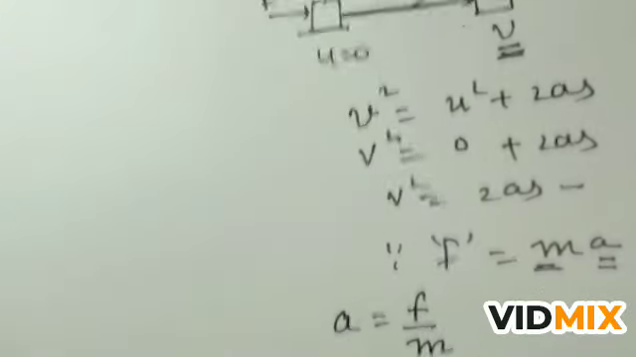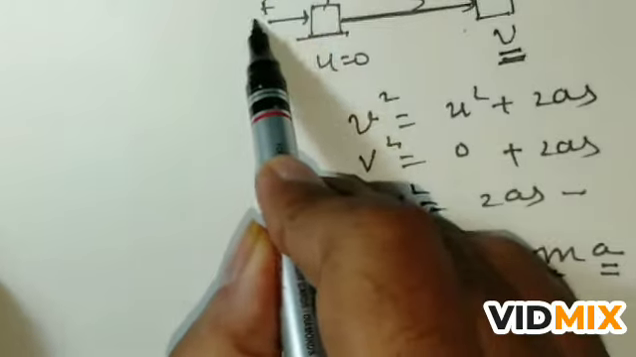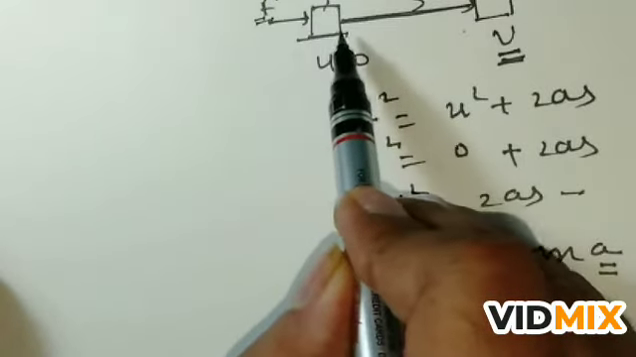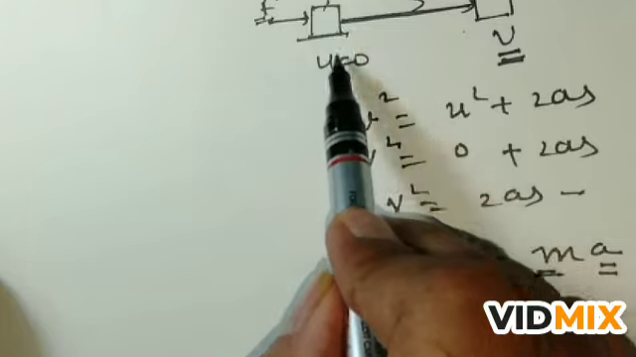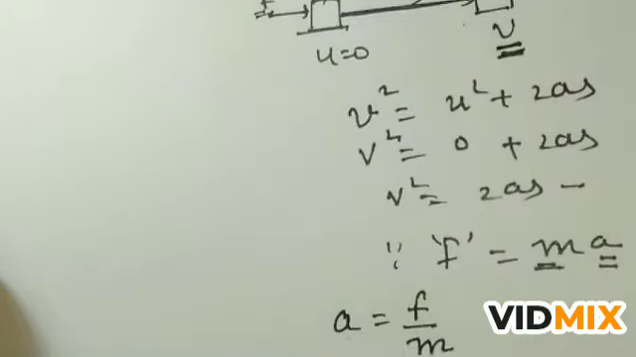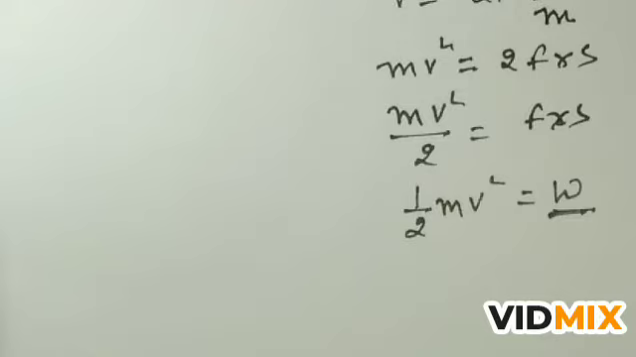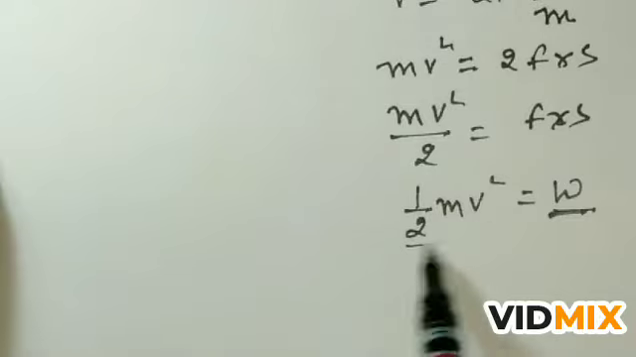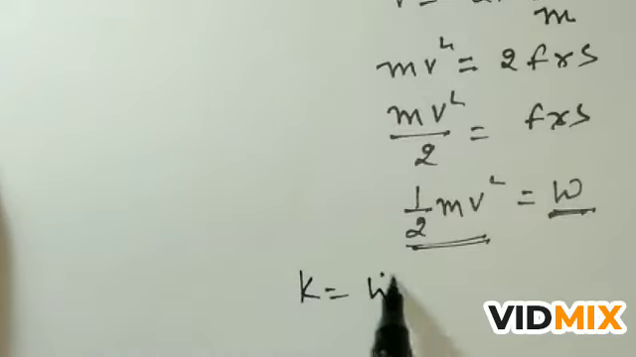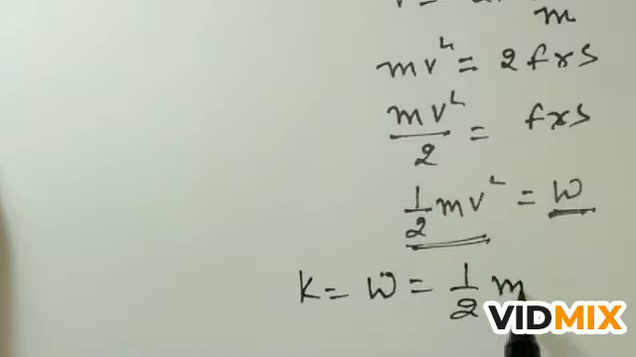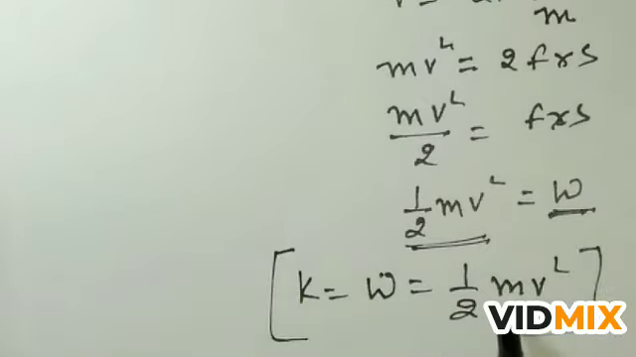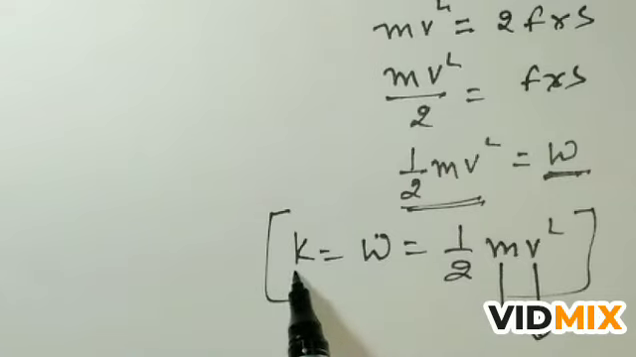When the body covers a distance s by applying this force F, some amount of work is done on the body to move it, and the body gains a certain velocity v, and at that instant the kinetic energy of the body is half m v square. So we can say the kinetic energy is equal to work done is equal to 1 upon 2 m v square. From here, if you increase the mass of the body, or if you increase the velocity of the body, in both cases the kinetic energy will increase.